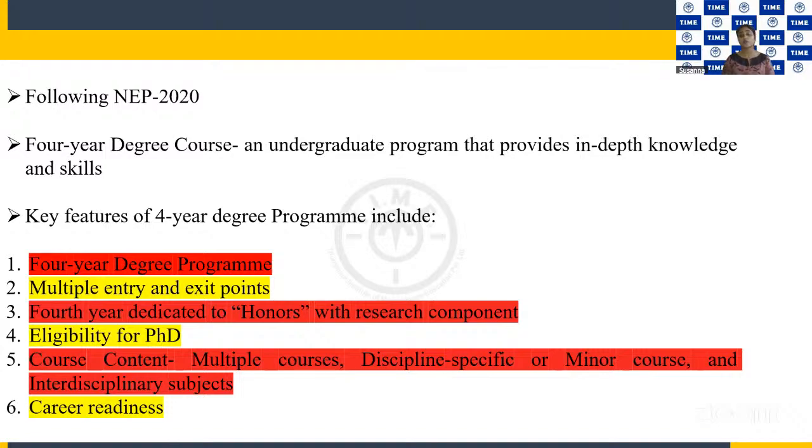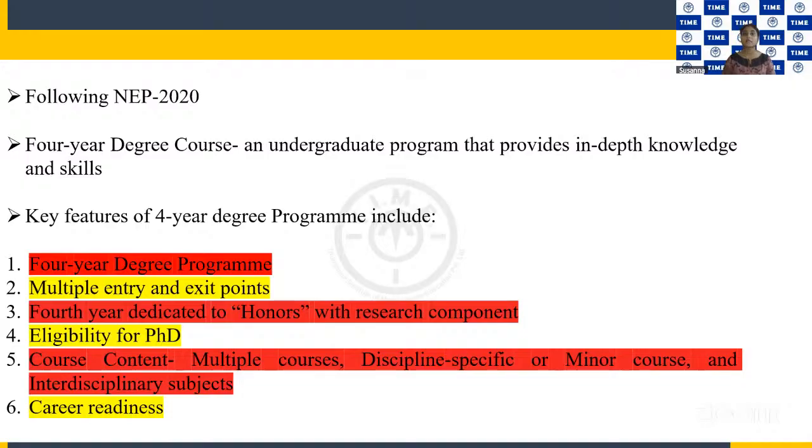So what is this 4-year degree course? It's actually an undergraduate program that provides in-depth knowledge and skills. So it is really different from the 3-year degree program that we had earlier. Let's understand the key features of this 4-year degree program, or how it is different from the previous 3-year program. As the first point mentions, it's no longer 3 years. The duration has changed. Now it has become a 4-year degree program.